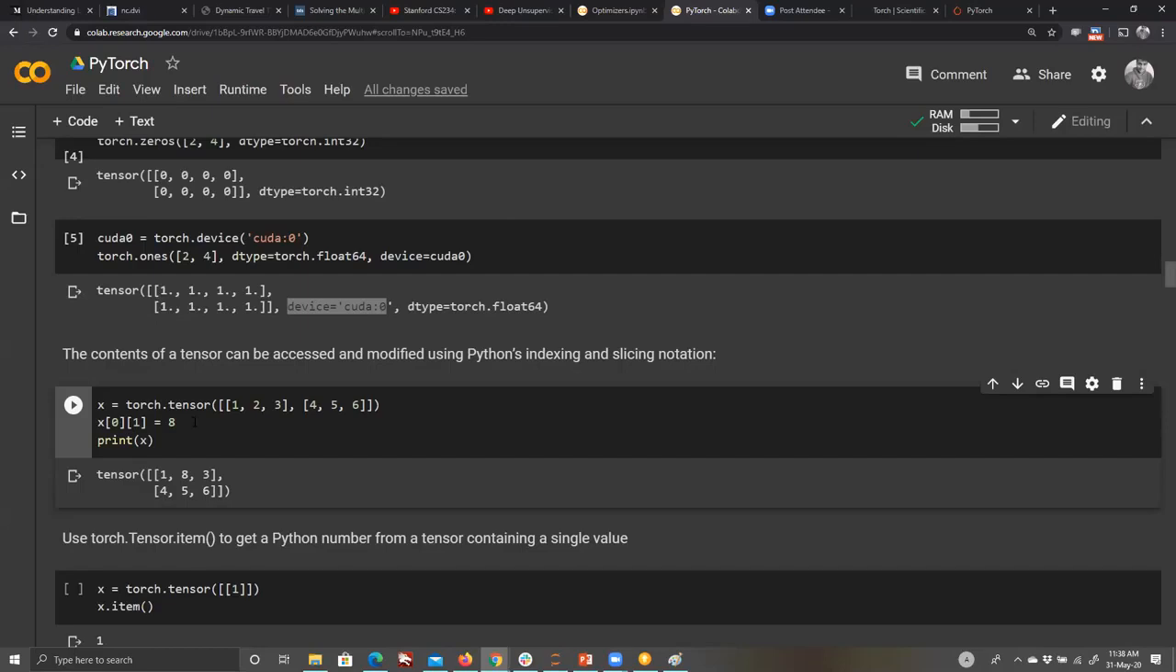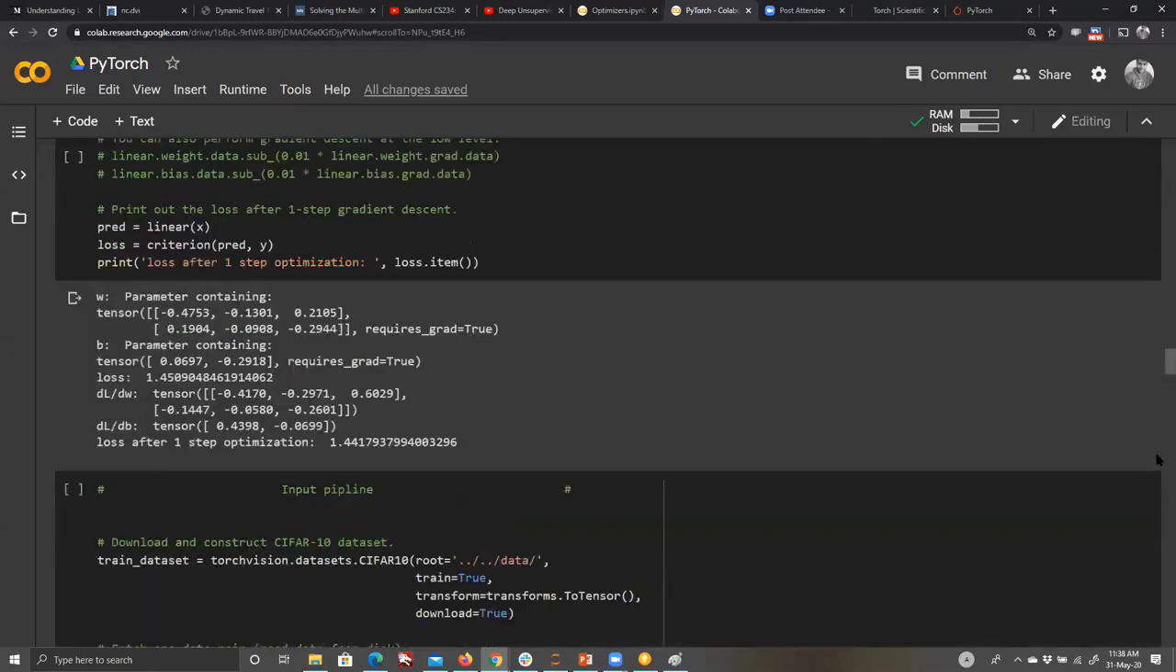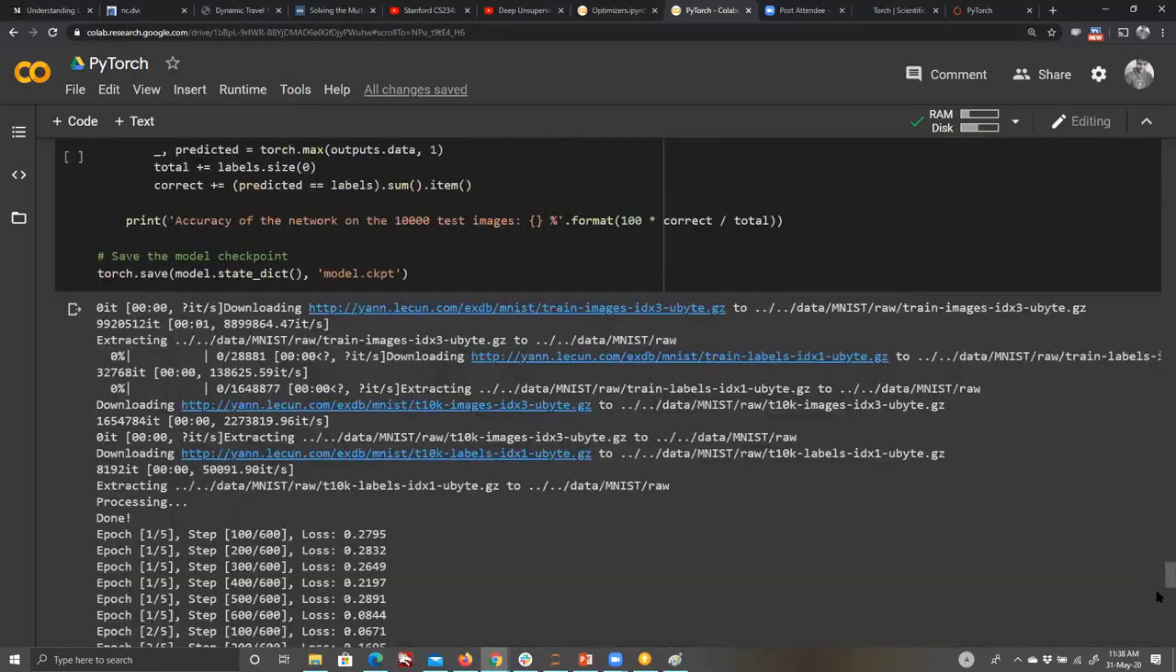What is this CUDA 0? CUDA 0 is the default graphics card that is available to us. You want to see which graphics card we have? On Colab, of course.